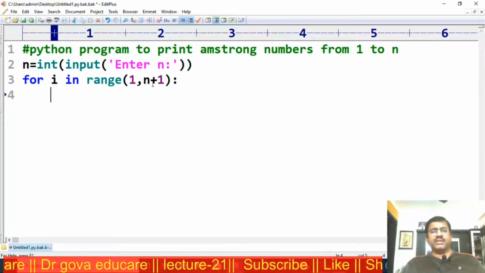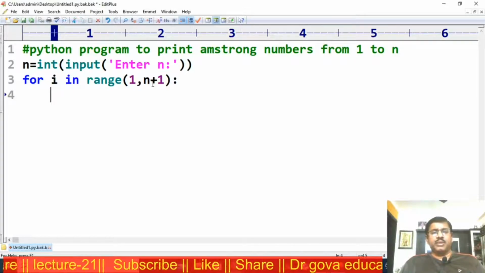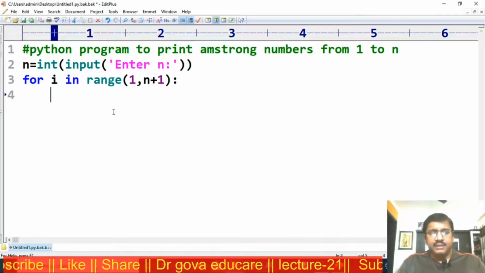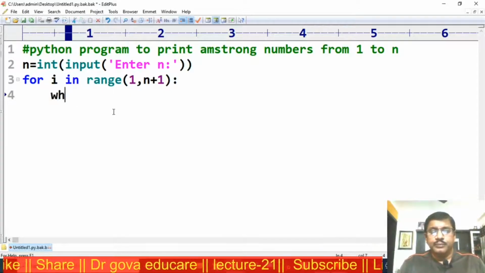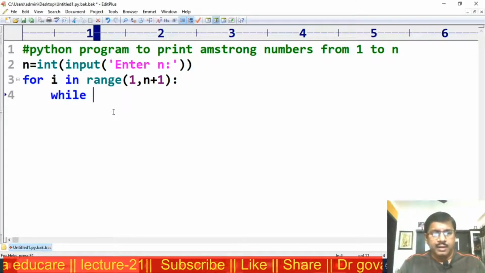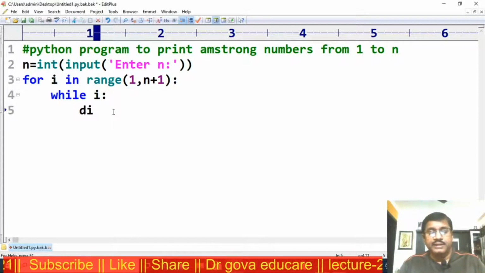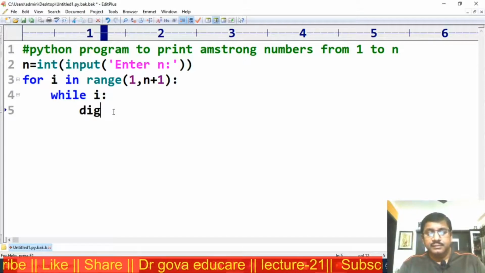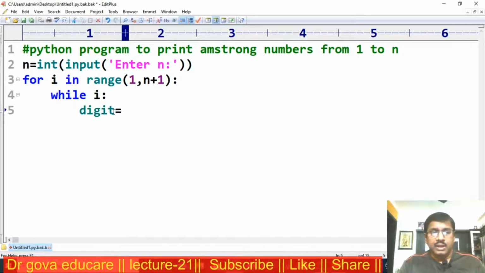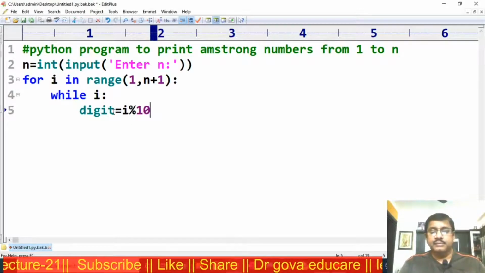Now for this, the first step is to count the total number of digits in I. After counting this, I am using the while loop. While I, I want to separate the digit. Digit is equal to I modulo division with 10.